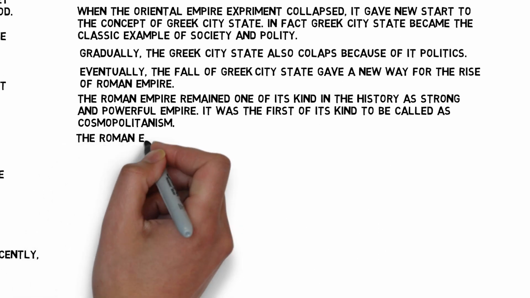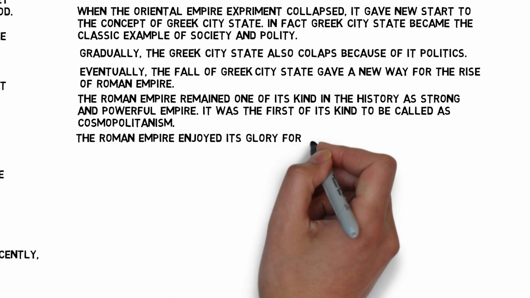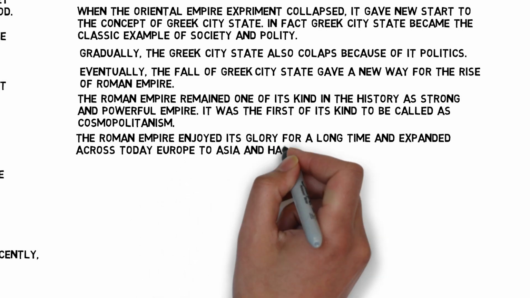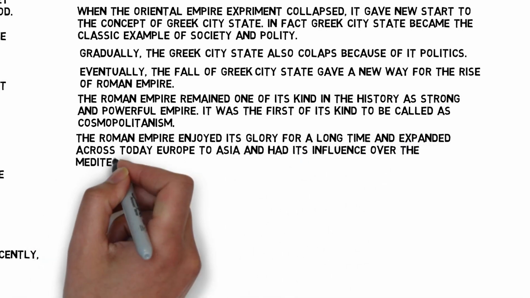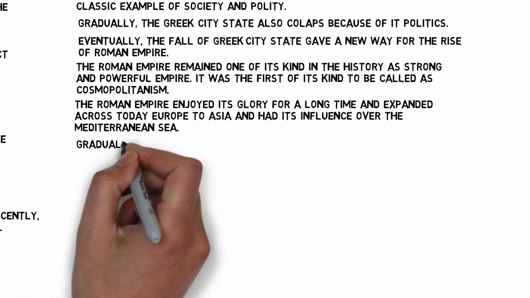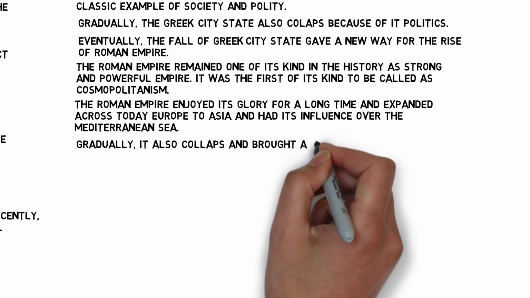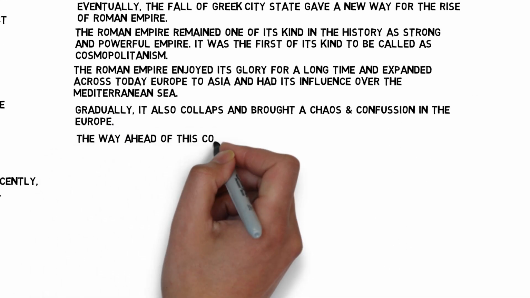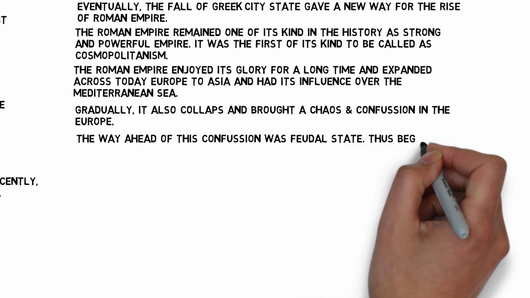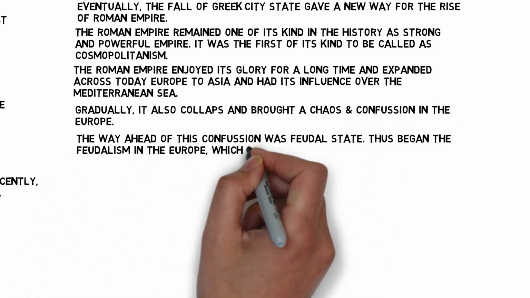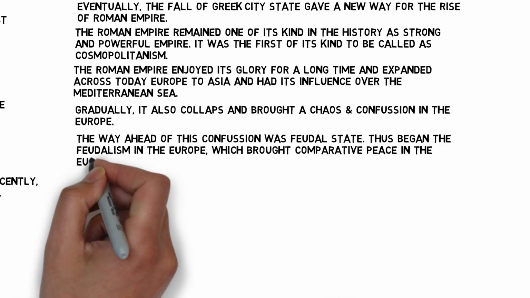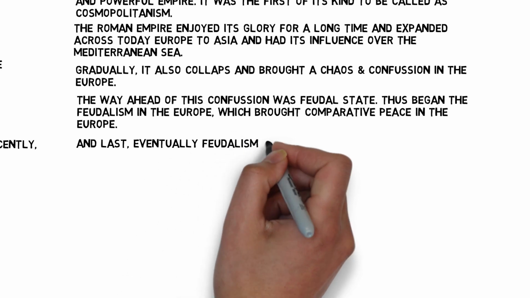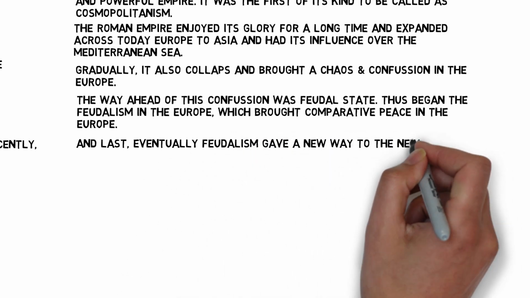The Roman Empire enjoyed its glory for a long time and expanded across today's Europe to Asia and had its influence over the Mediterranean Sea. Gradually, it also collapsed and brought chaos and confusion in Europe. The way ahead of this confusion was the feudal state. Thus began feudalism in Europe, which brought comparative peace. And last, eventually, feudalism gave way to the new form of a state, and that is the nation state.